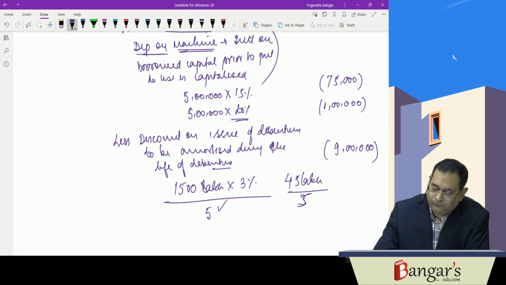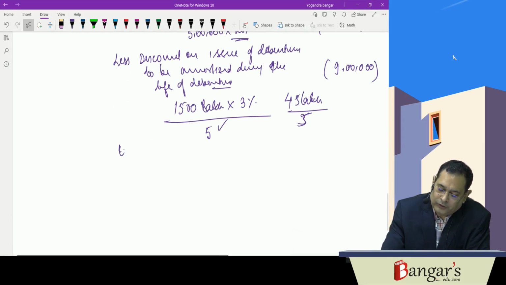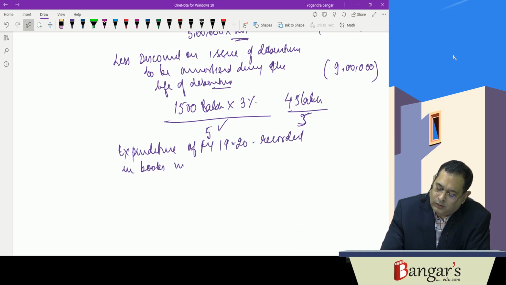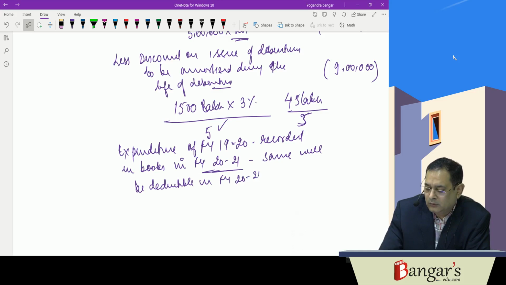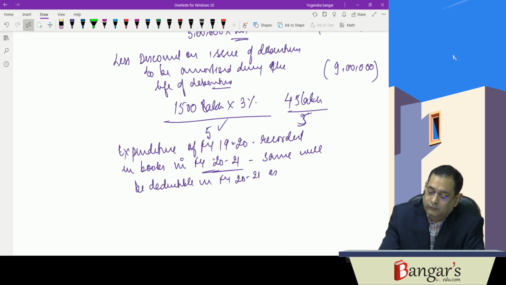Now here, expenditure of financial year 1920 recorded in books in financial year 2021, the same will be deductible in FY 2021, as it is recorded in that FY.